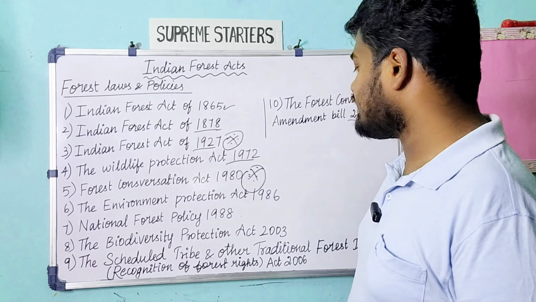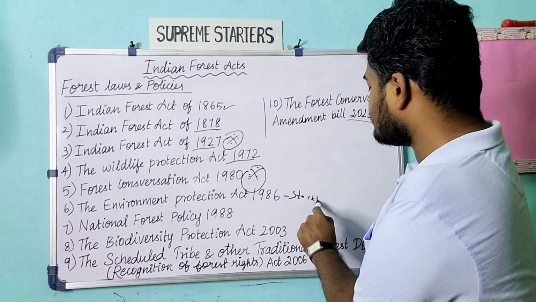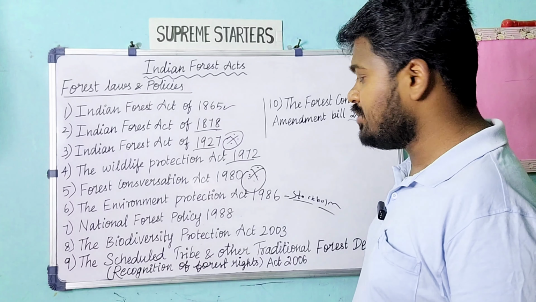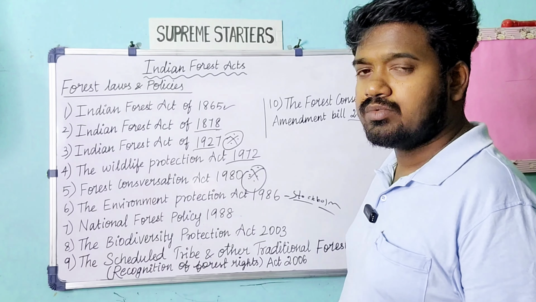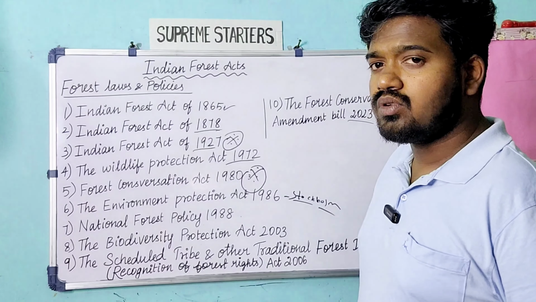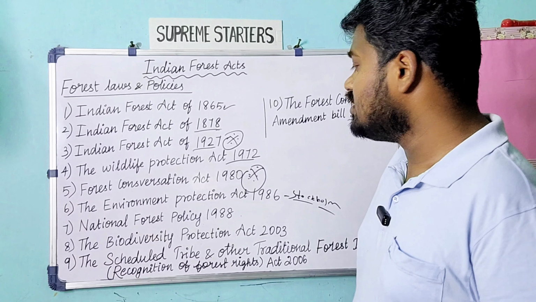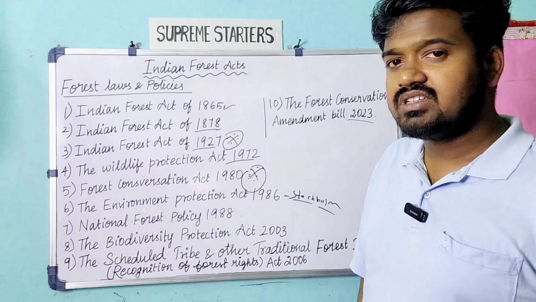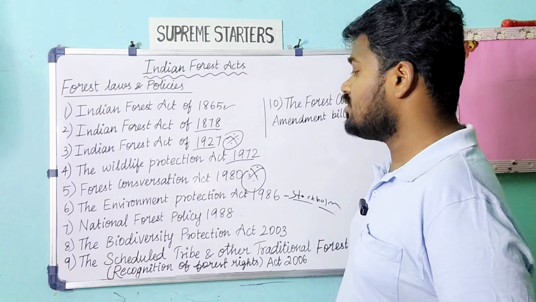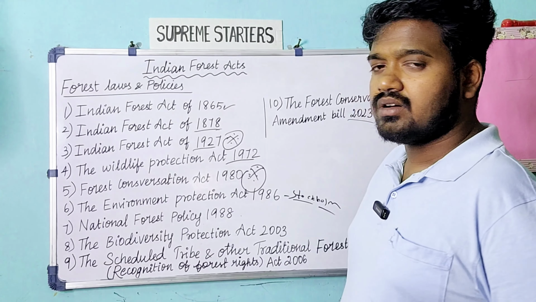Then the Environmental Protection Act 1986, and this is based on the Stockholm Conference. The Stockholm Conference mainly discusses pollution, air pollution, water pollution, and how to manage these pollutions, or how to protect our environment from them. This was discussed under the Environmental Protection Act 1986. So this is also important because environmental pollution has a huge impact on India's forest wealth. Climate change is also very important for forest conservation.